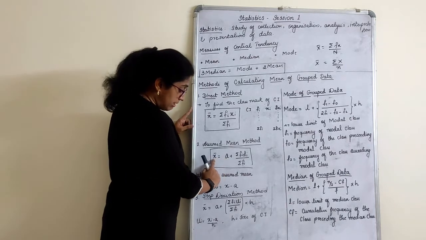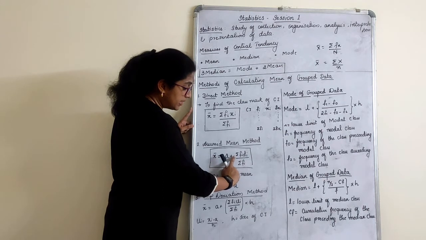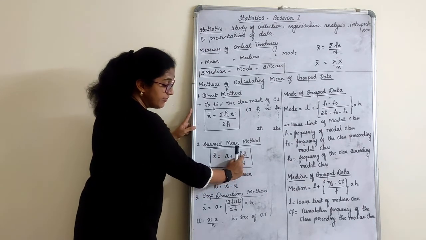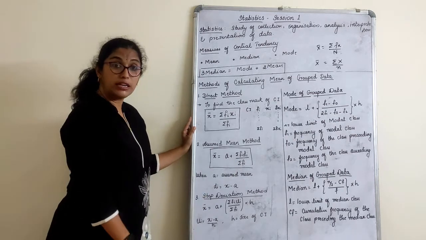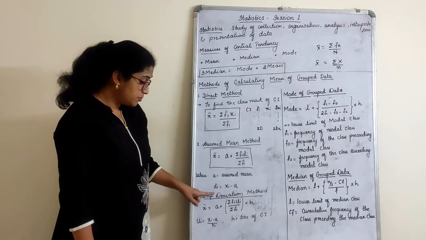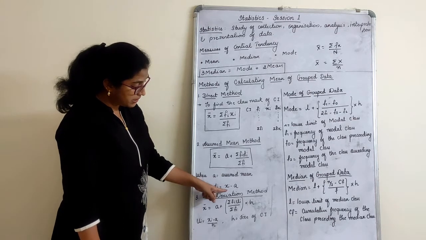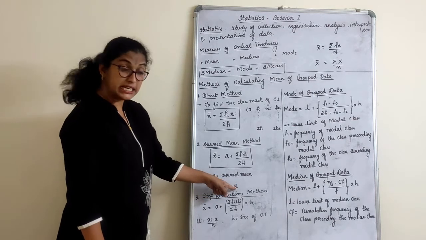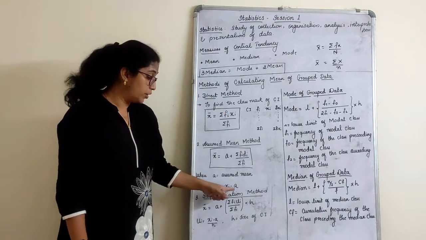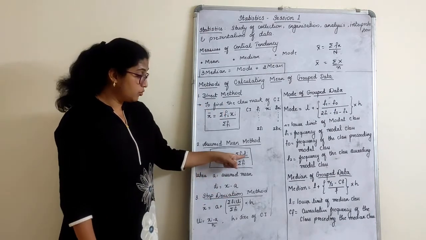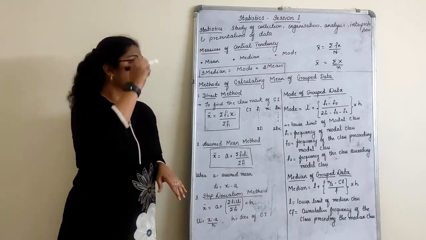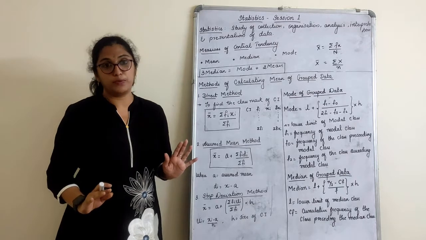The formula is mean is equal to assumed mean plus sigma, sum of the frequencies and deviation, divided by total number of frequencies. Now what is this deviation? Where A is assumed mean, deviation is nothing but class mark minus A, assumed mean. Class mark is midpoint. Midpoint minus A will give you this. See, the trick is here: remember the formula, you will know what columns you have to put.